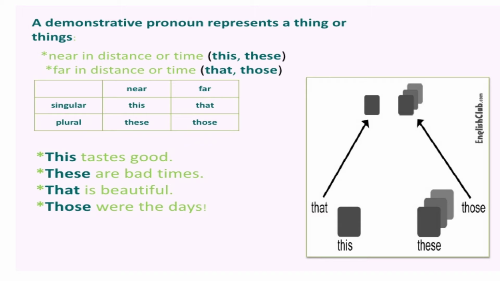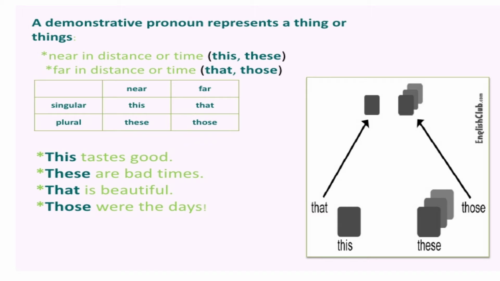And when the thing is far, then for singular we use that, and in plural we use those. This tastes good. यह अच्छा टेस्ट है, इसका अच्छा लगता है. These are bad times. This is plural. That is beautiful. Those were the bad days.